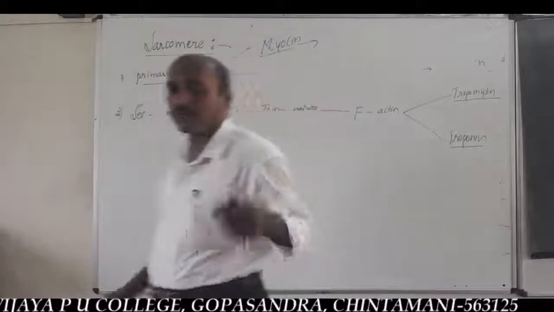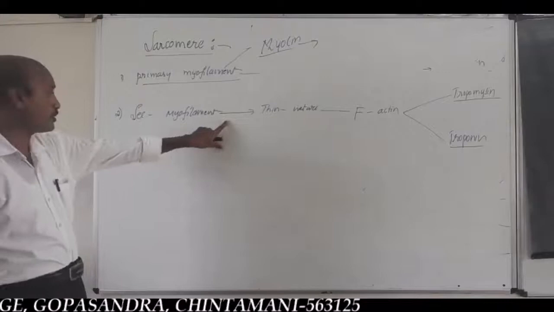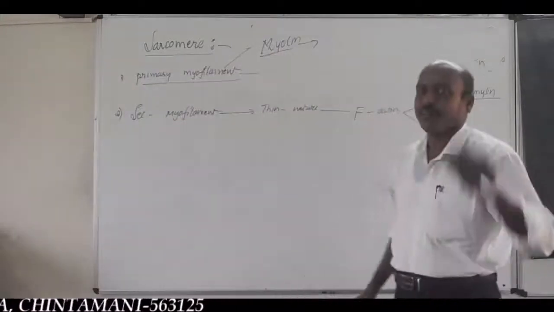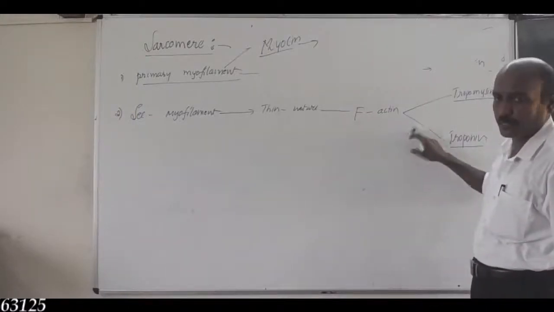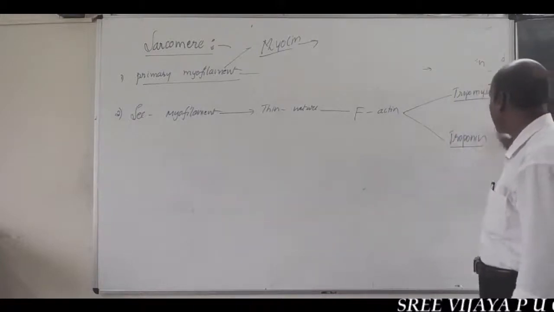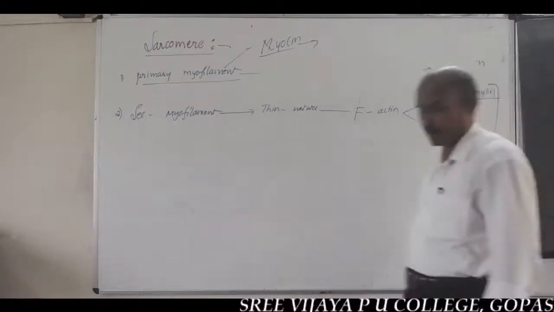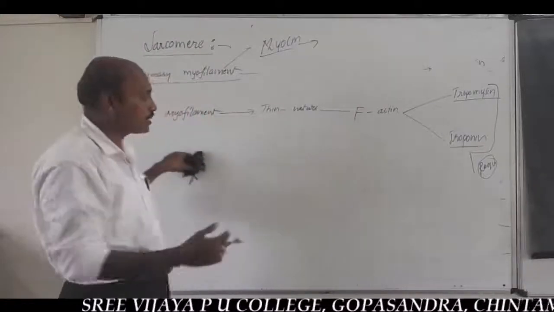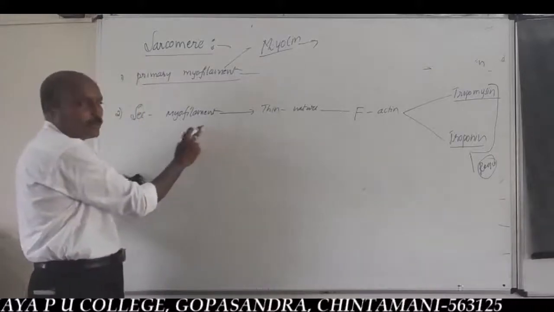These are the three types of proteins present in the secondary myofilament. Tropomyosin and troponin are the two regulatory proteins, responsible for controlling the regulation of contraction and relaxation of muscular tissue.